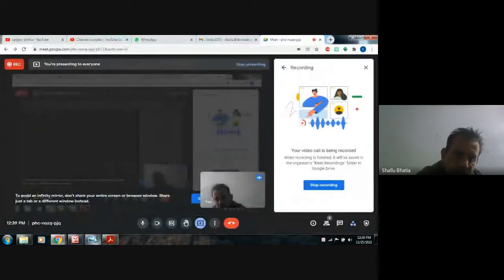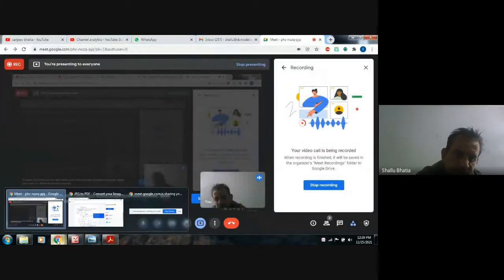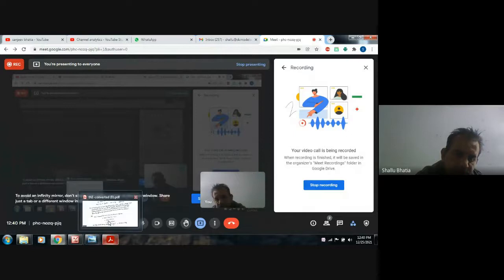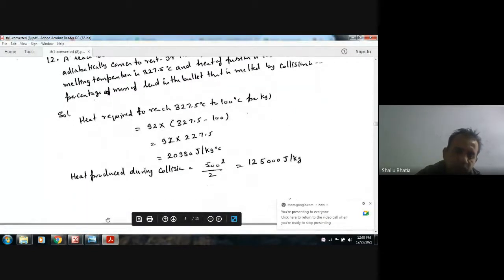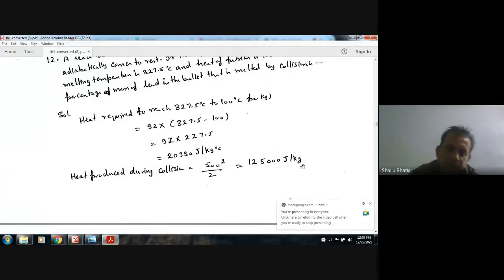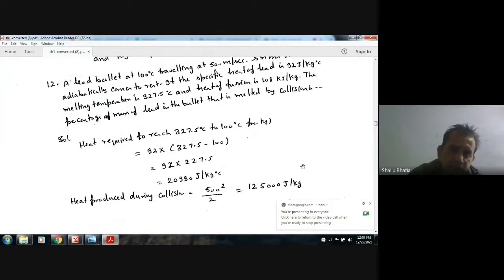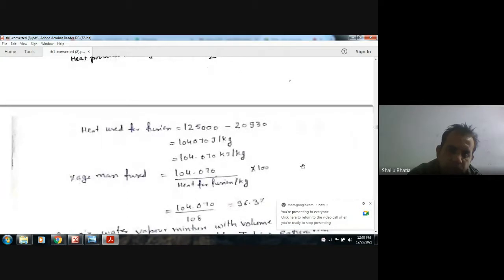Then the total energy that we have is the kinetic energy, equal to 500 squared by 2, so this will be 125000 joule per kilogram. We are considering all the data for 1 kilogram.